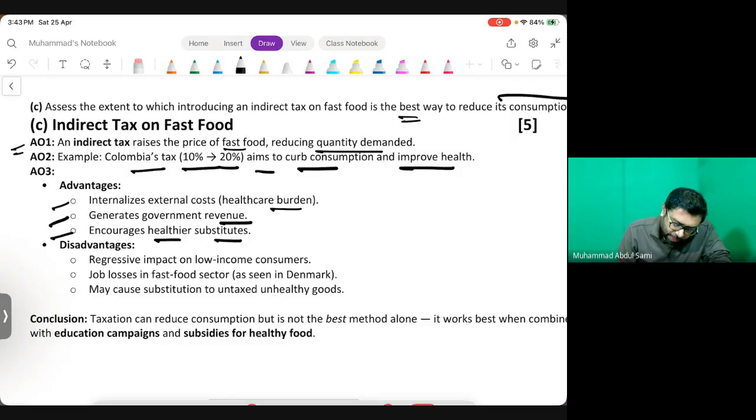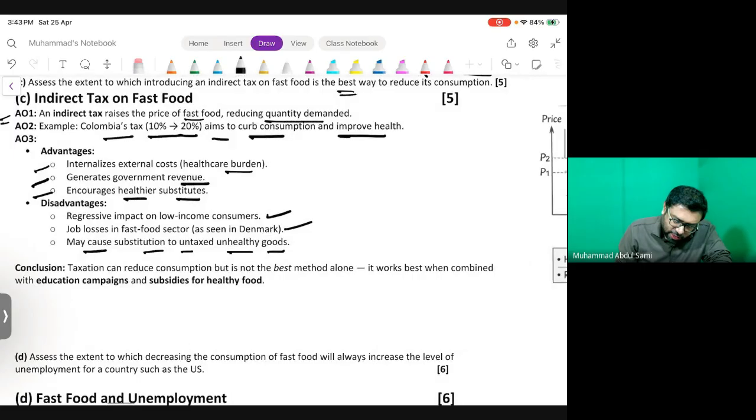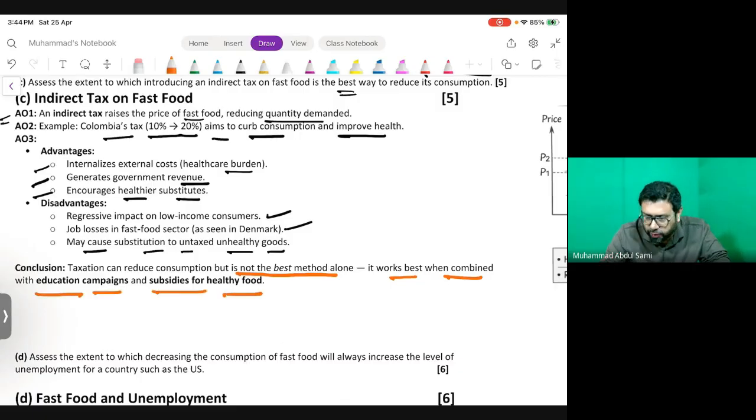On the other side, it has a regressive impact on low-income consumers, may cause job losses in the fast food sector, as seen in Denmark as per the case study, and may cause substitution to untaxed, unhealthy goods. The conclusion might be that taxation can reduce consumption, but is not the best method. That is where I'm going to highlight the best method alone. Since it has been there in the question, you need to answer it. You need to mention it in your answer as well. It works best when combined with education, campaigns, and subsidies for healthy food.